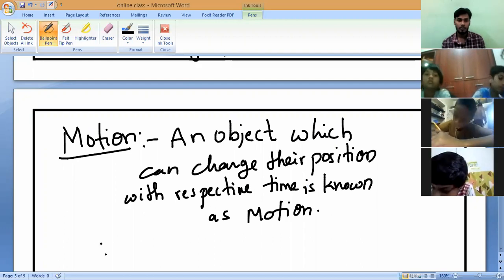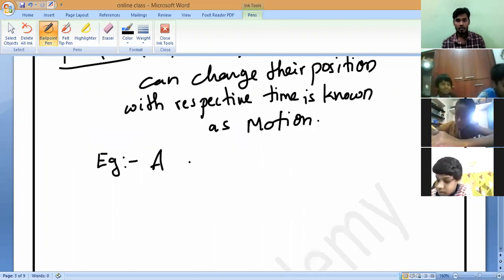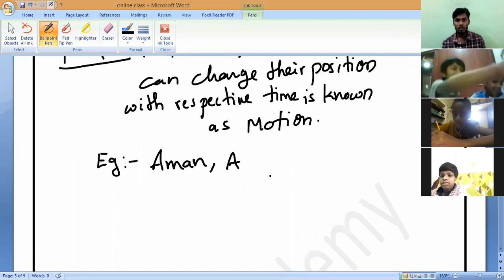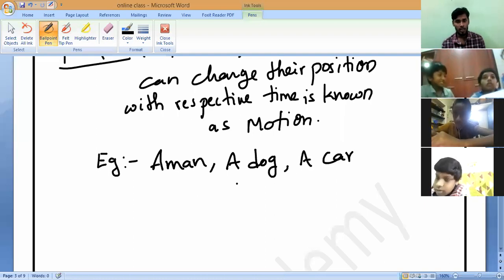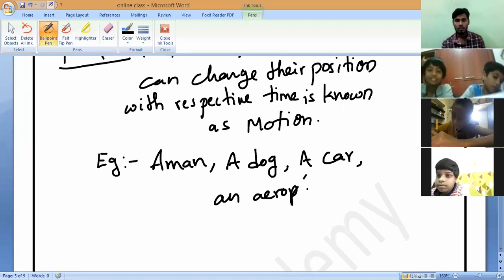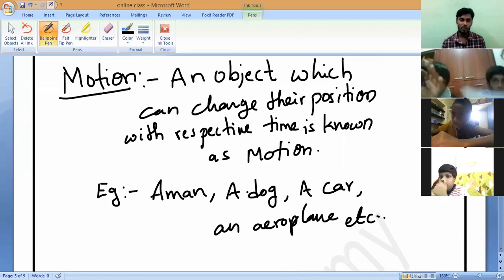Examples, please. You can write: a man running, a dog running, a car, a bus, an aeroplane, a fan. Yes, you can write fan. So that is all the examples of motion. All of you should write.